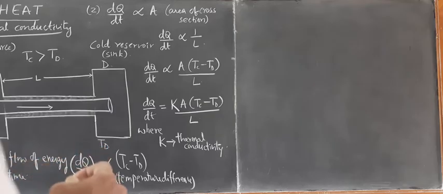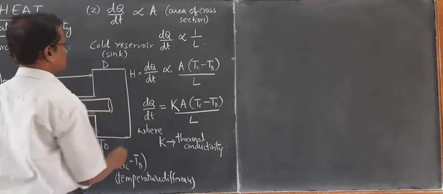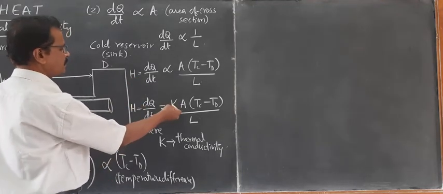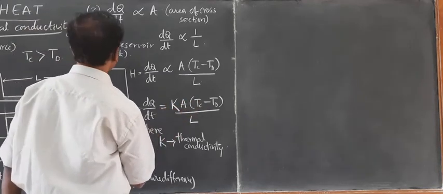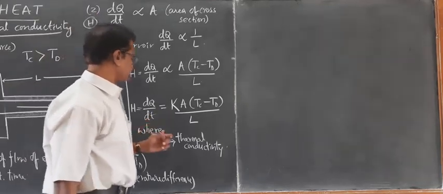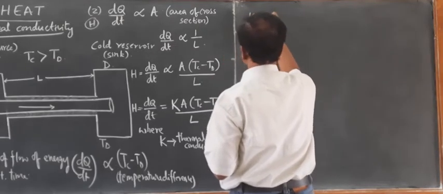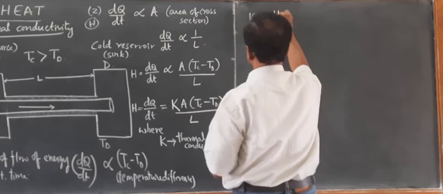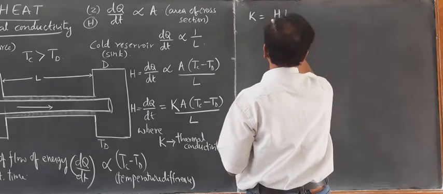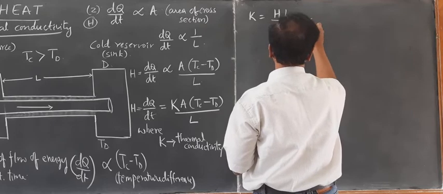In the textbook, this dQ by dt, the rate of flow of heat, is taken as H. Therefore, H is equal to K A Tc minus Td divided by L. Now we will write the equation for K. Take this L to the left hand side, then K becomes equal to H, that is dQ by dt, into L divided by A into Tc minus Td.